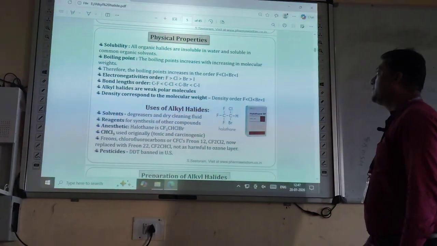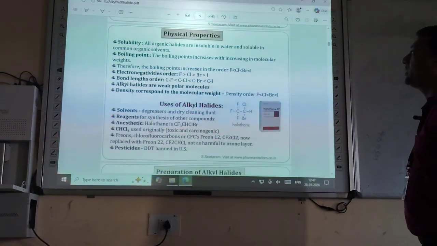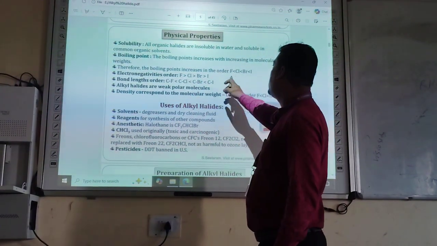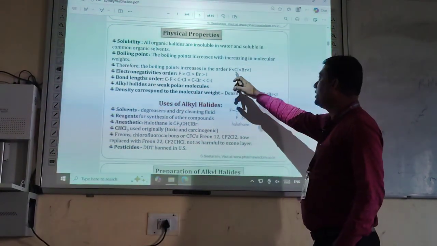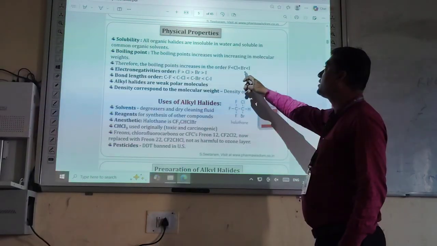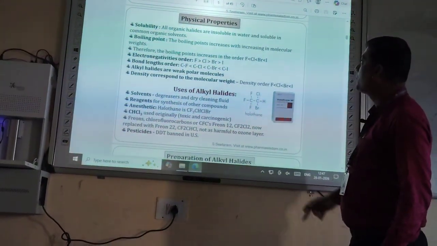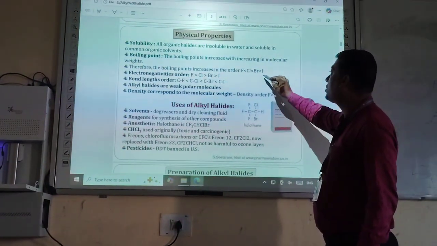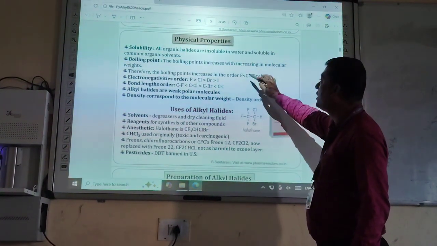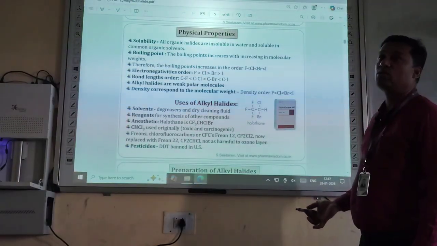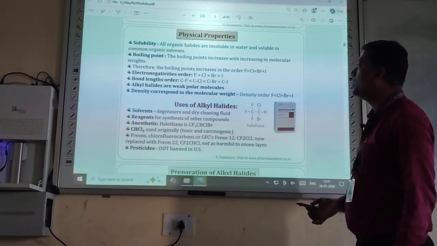The boiling point increases with increasing molecular weight. Therefore, the boiling point increases in the order chlorine is smaller than bromine, then smaller than iodine. The boiling point of iodine is more, then bromine, then chlorine, because the boiling point increases with increase in molecular weight.